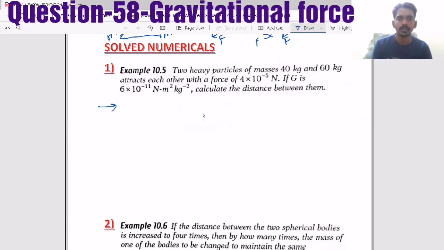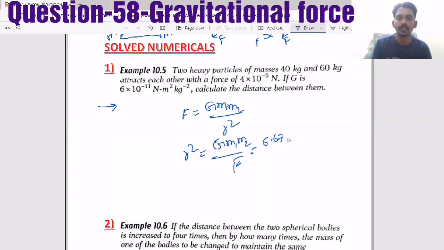Let's take one simple question first. Two heavy particles of masses placed attract each other with a force. So the force equals G m1 m2 by r square. Now to calculate the distance between them, r square equals G m1 m2 by F. G is 6.67 into 10 power minus 11. M1 is 40, M2 is 60, whole divided by the force. So G is only 6 into 10 power minus 11 as they mentioned, so let it be as it is. And force is 4 into 10 power minus 5.